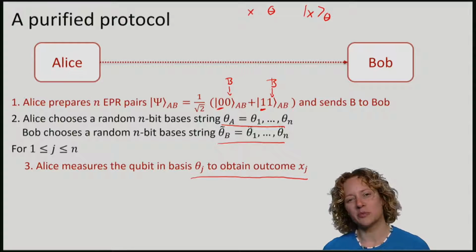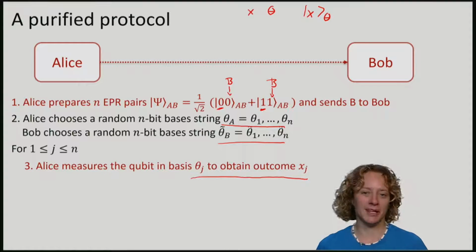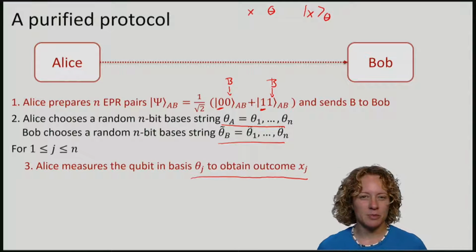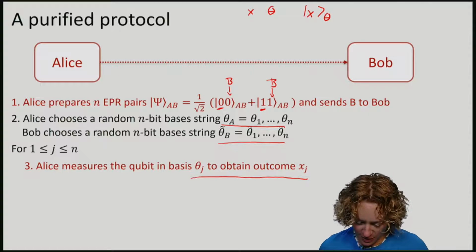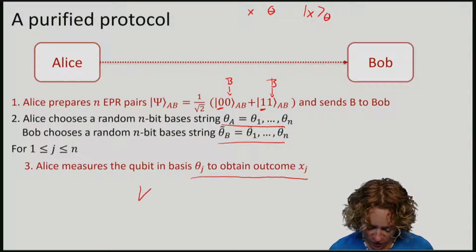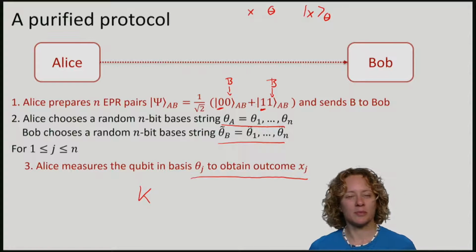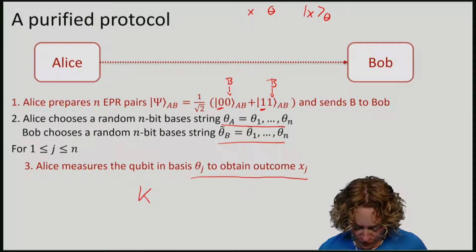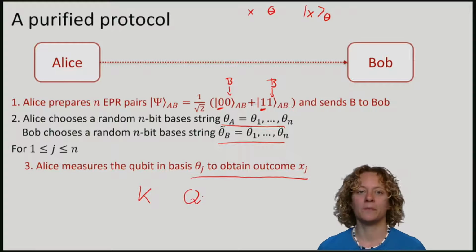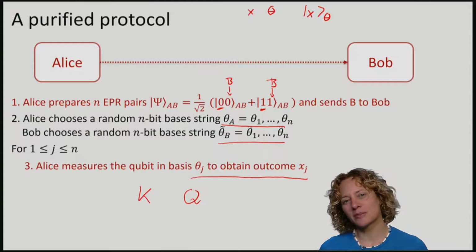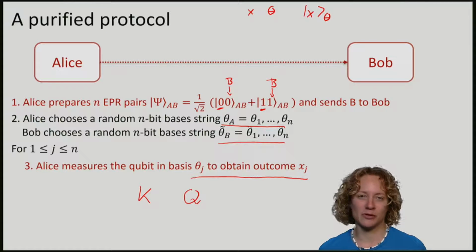I'm not writing here what Bob does, because remember that Bob is cheating. So he might do anything. In particular, he might try to measure some of these qubits, giving him some classical information k. He might apply a crazy error correcting code that is arbitrarily complicated to stuff something into his storage device, which I will call Q. Note that this purified protocol is completely equivalent to the BB84 protocol.